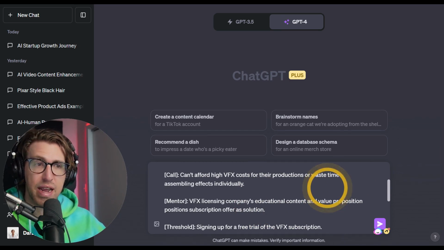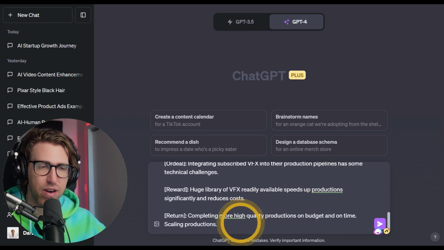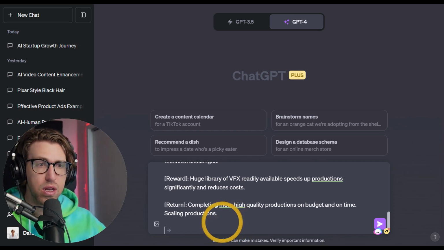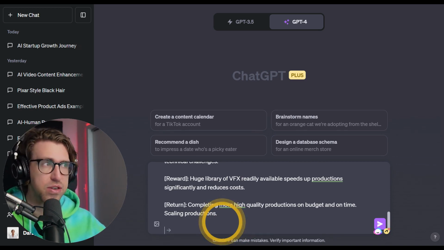But I would put this together if I were in charge of the marketing at a VFX company that was doing this sort of offer. Understand what's the story that our brand is telling our customers throughout the life cycle of a customer. The problem, what's their call to action, what's the guide or mentor they meet.